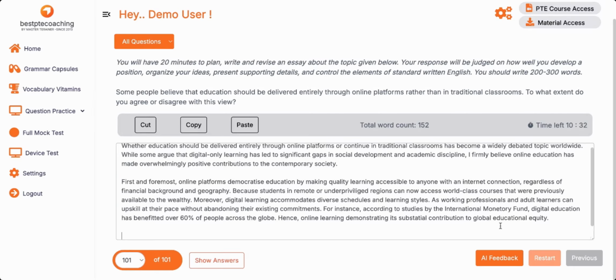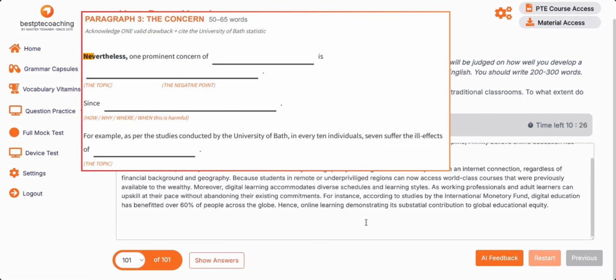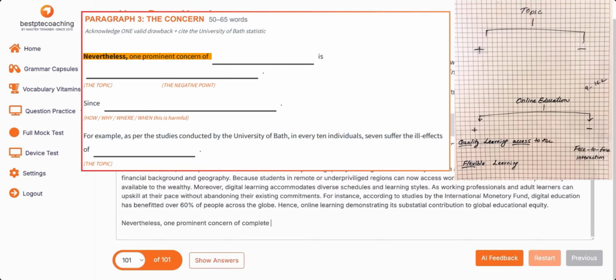Now let's move to paragraph number 3, which is body 2. The intro is done, body 1 is done, now we are moving into body 2. How does it start? Nevertheless, one prominent concern of completely online education is the loss of face-to-face interaction.